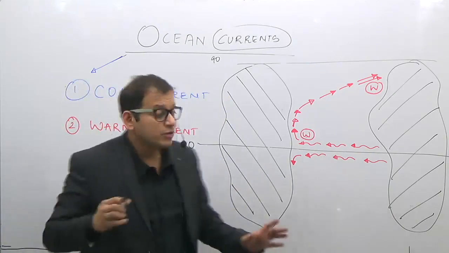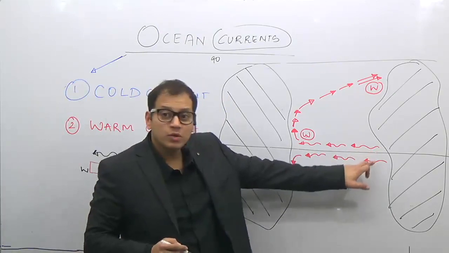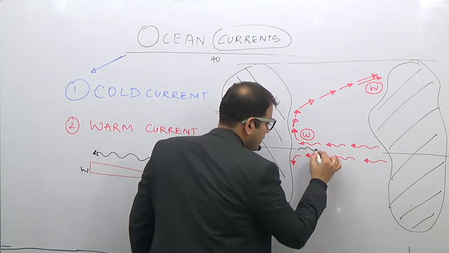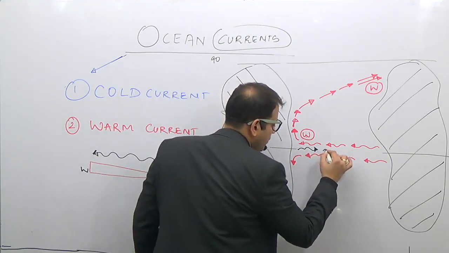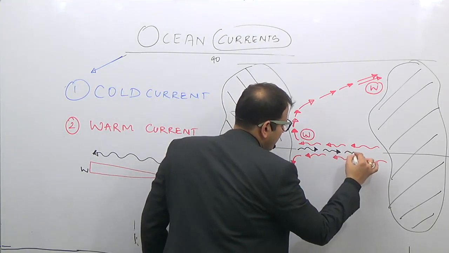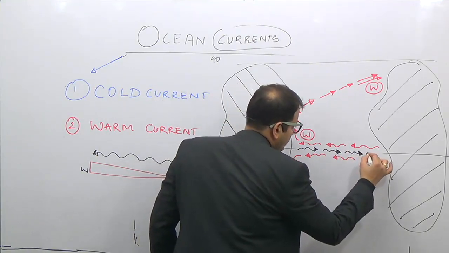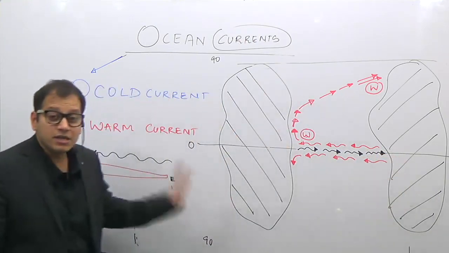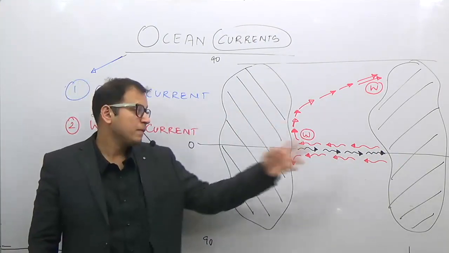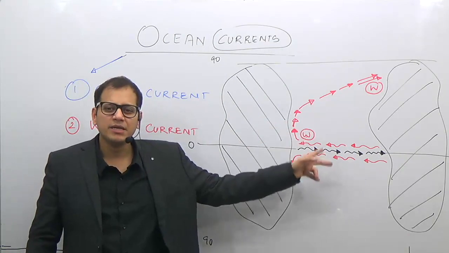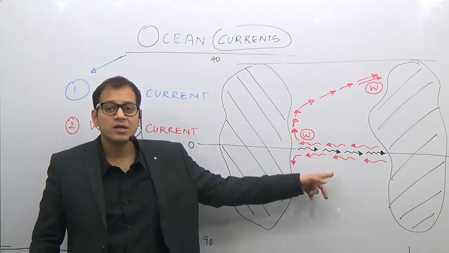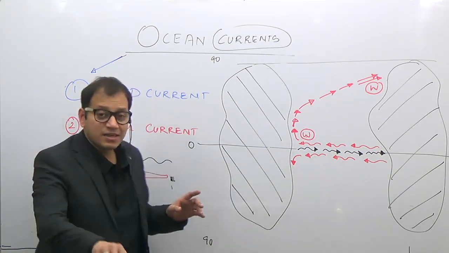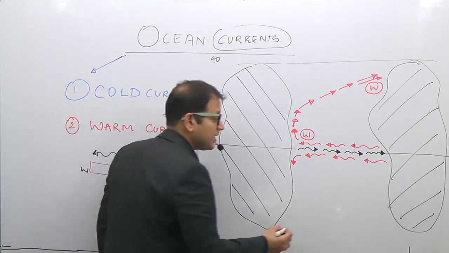So even in the equatorial regions, when these two currents go, there is a counter current which is formed here, which is known as the equatorial counter current, which flows from west to east. Why is it there, the equatorial counter current? The equatorial counter current is due to the convergence of these two equatorial currents. Anywhere in the world, be it Atlantic Ocean, Pacific Ocean, or Indian Ocean, these currents, red in color, near the equator, will be known as equatorial currents. And the current which I have shown black in color will be known as the equatorial counter current.